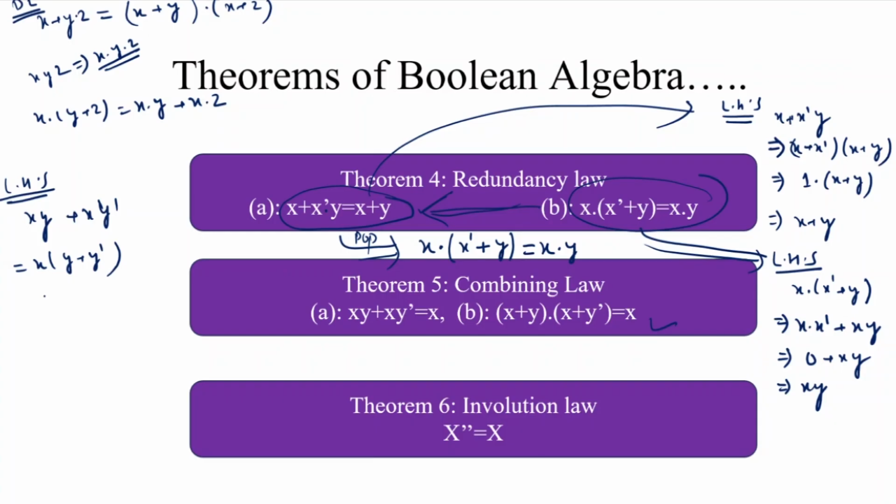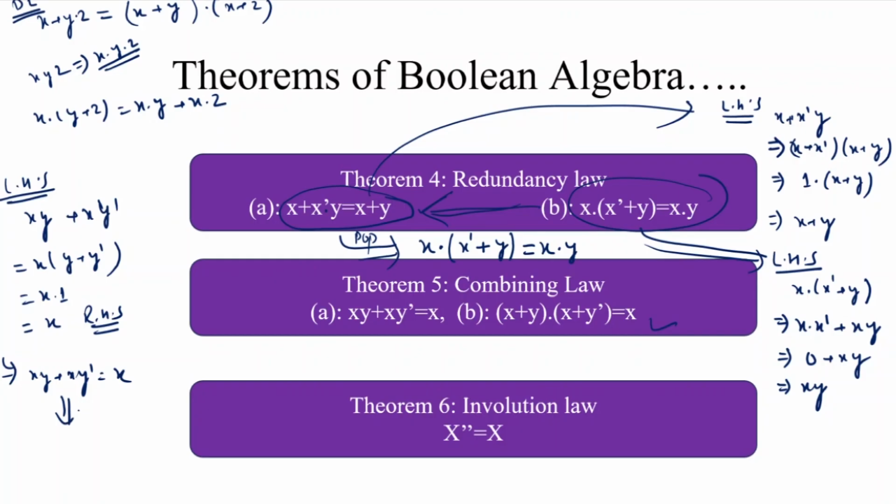And we know that y plus y dash is equal to 1, means when we add a variable with its complement, the result is always 1. This is x dot 1, and when we multiply any variable with 1, the postulate says that the result is the same as the variable. This is x. This proves the right hand side, and after this we can say that xy plus xy dash is equal to x.